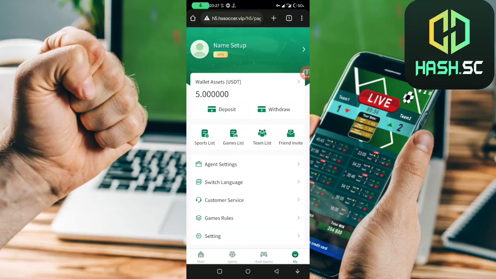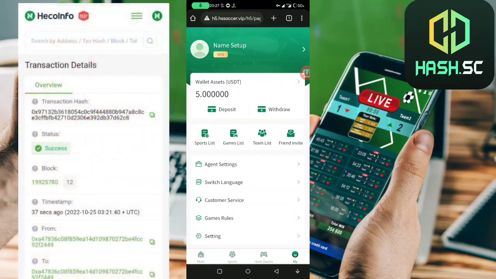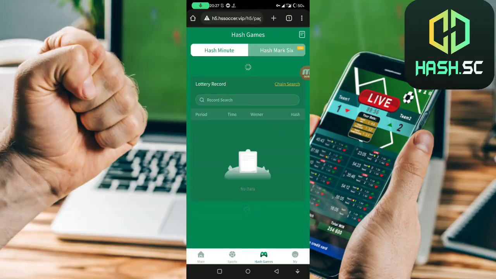For those who don't know what a hash ID means, it's the transaction number of a crypto coin when it is transferred to the blockchain. They appear randomly and no one or institution can manipulate the hash ID. The company also provides a link to the public chain to check and ensure the fairness with one click. So let's click on hash games.